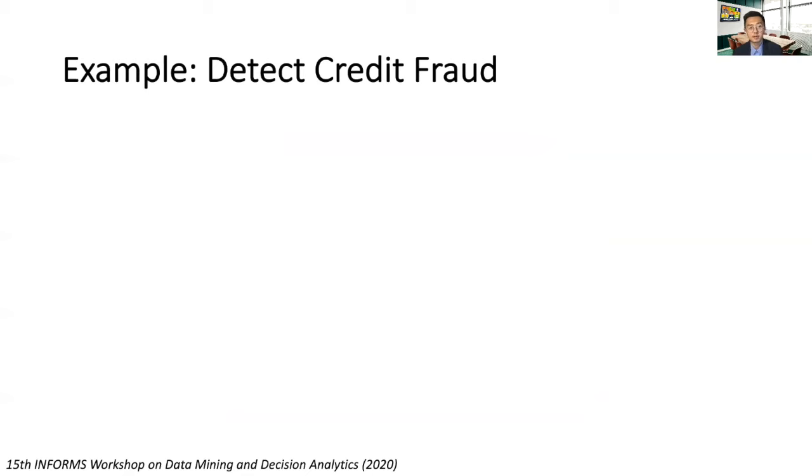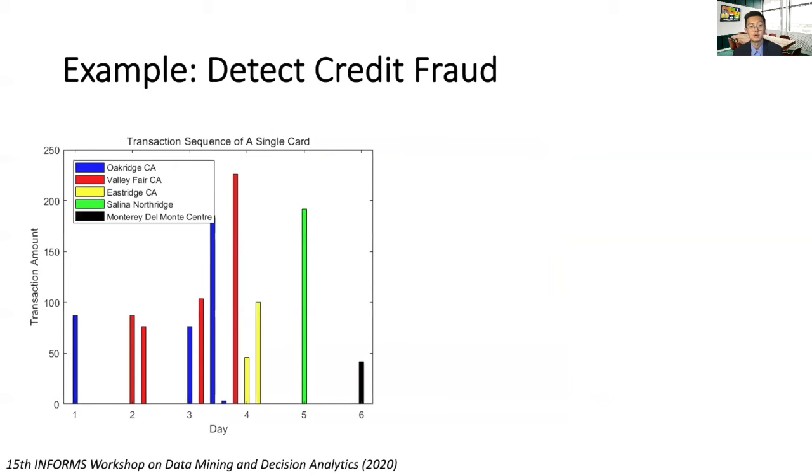Now, let's look at some real credit card fraud cases provided by Macy's department store, which is one of the real examples that we have been working on. The first figure on the left shows a fraudster used a stolen card 12 times in a time span of 6 days. The x-axis represents time and the y-axis represents transaction amount, and the color code indicates the location where these purchases were made. And you can see that these transactions were made at stores far away from each other, ranging from California